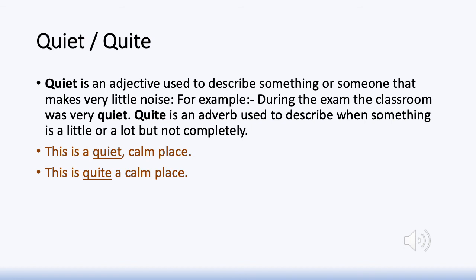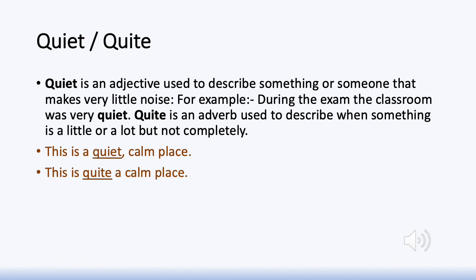It's an adverb which describes something which is not completely that. It's a lot of that. There is a little bit or even a lot of that, but not completely that much. So this is quite a calm place. It's a very calm place. It's not completely calm, but it's a very calm place. So to add that kind of quality to what you are saying, to add that kind of emphasis to what you're saying, you say, this is quite a calm place.